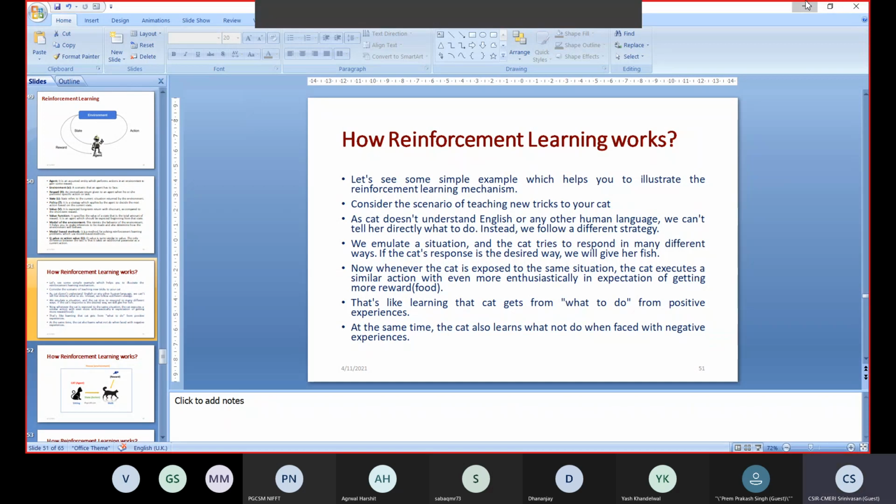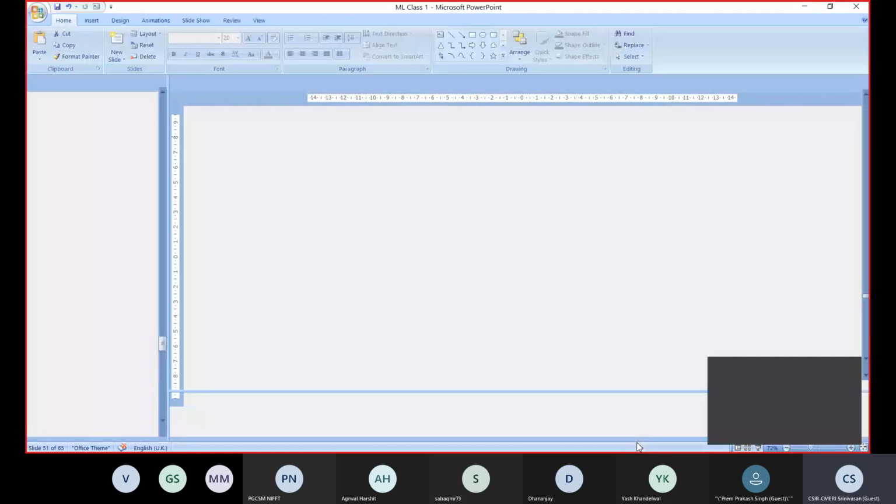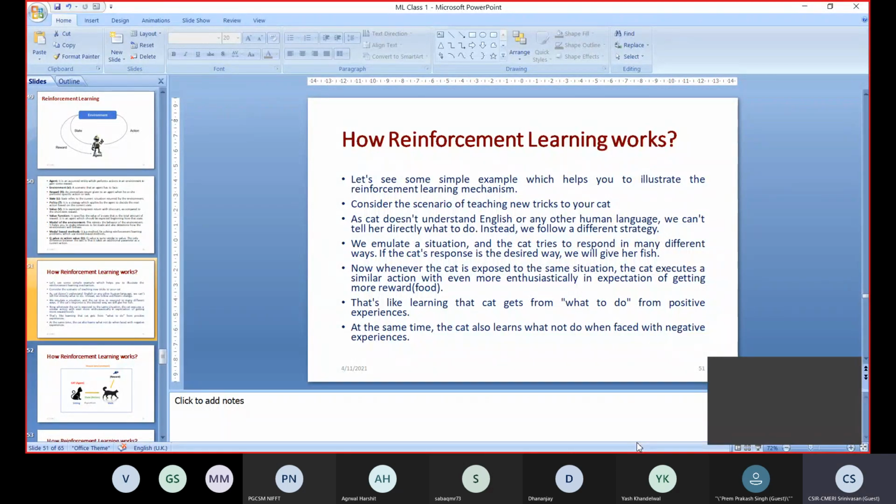At least please tell me whether you are understanding this example. Please let me know. Yes, sir. What is positive experience? What is negative experience? What is the environment? What is an agent? What is a state?